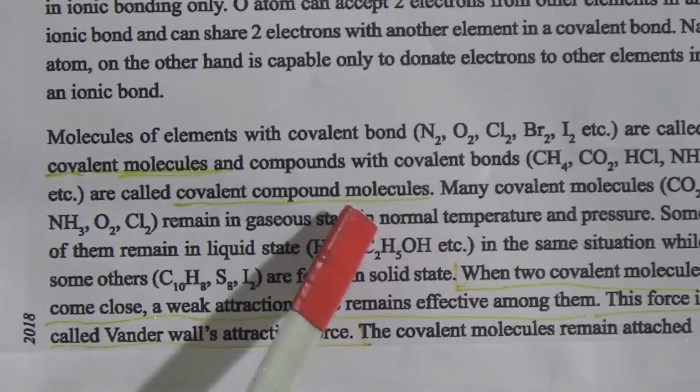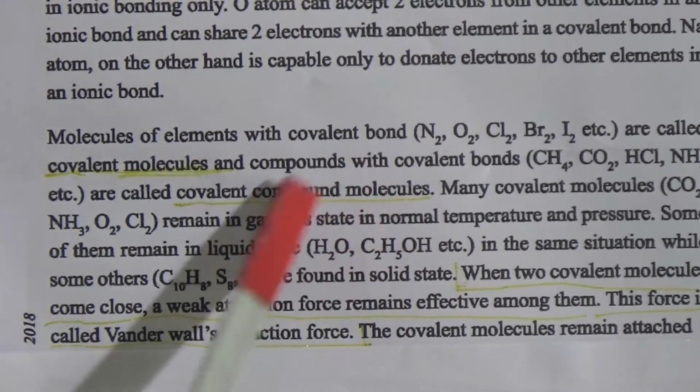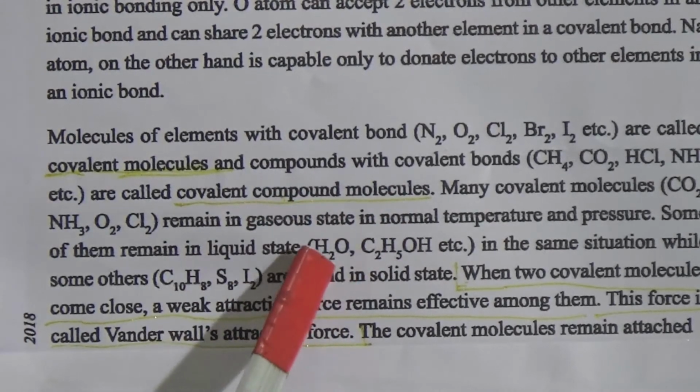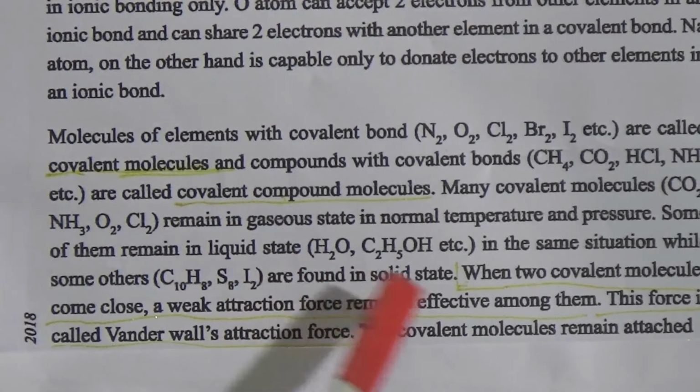Some of them are in liquid form, like water, and some are in solid form, like iodine and sulfur, which are found in the solid state.